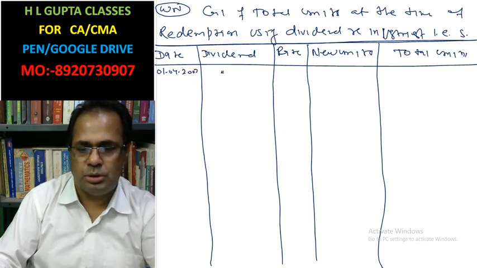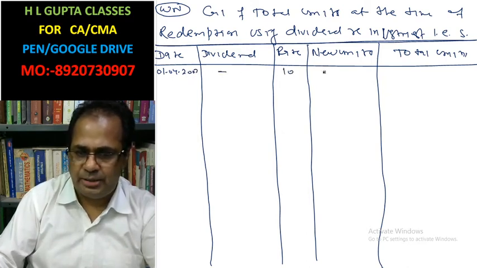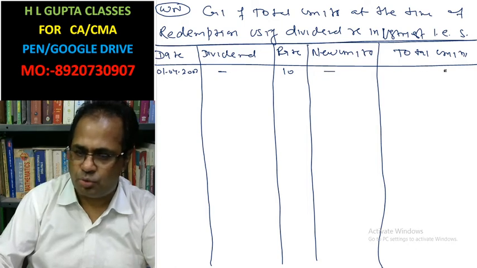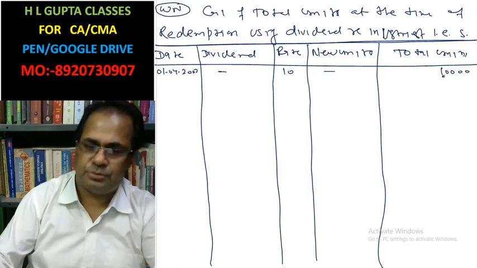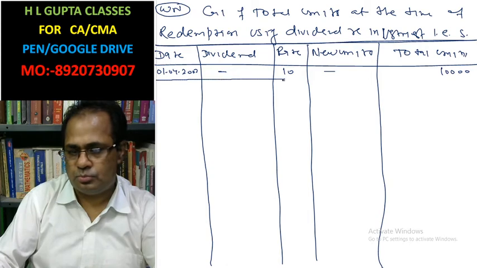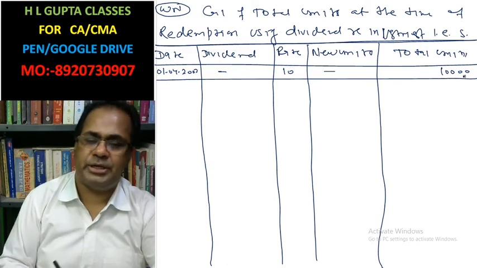On 01/04/2002, no new units; total units we have 10,000. Okay, this is the initial.